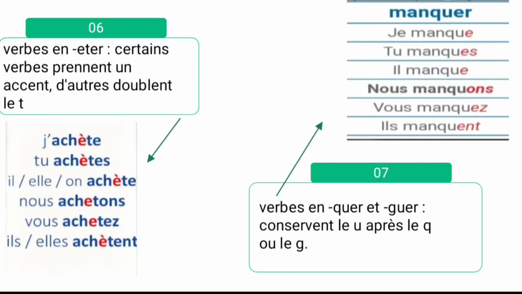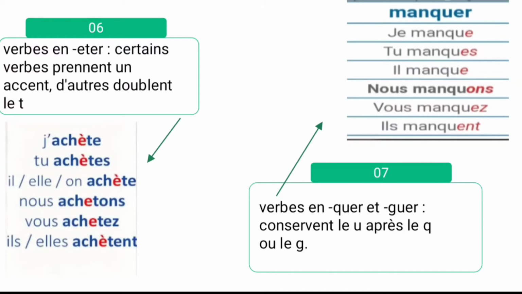For this accent, we have to add it for the first three persons singular and the third person plural. See the example. And next, seventh rule: the verbs ending in QUER and GUER. Conservons le U après le Q ou le G. So the verb ends with QUER or GUER. Keep the U after the Q or G.